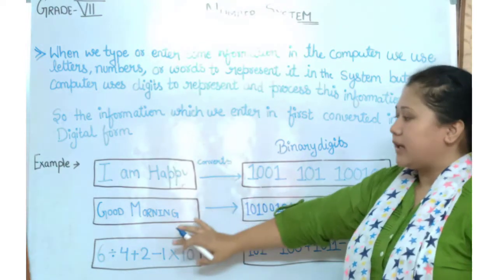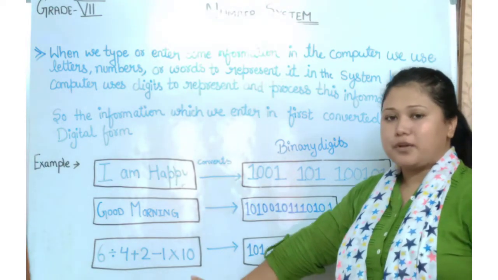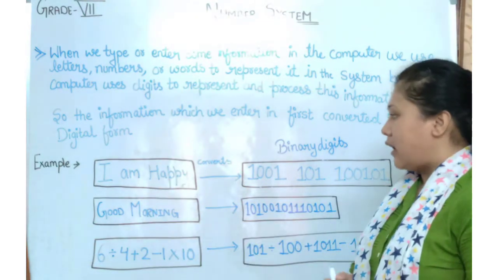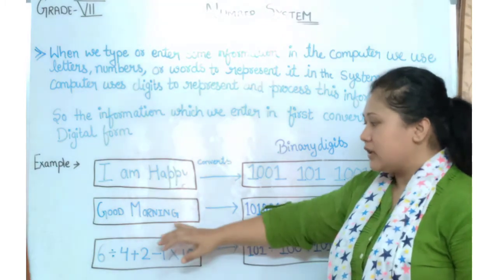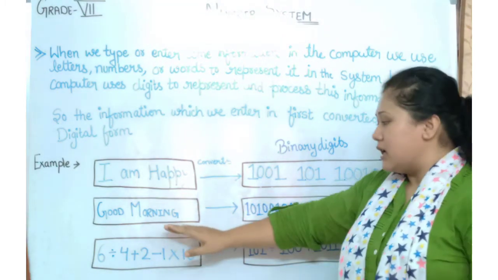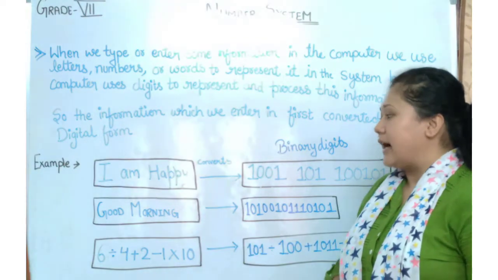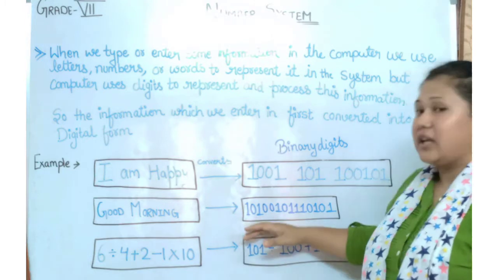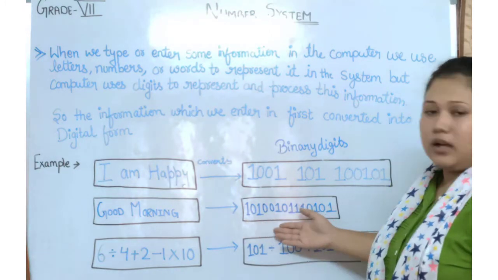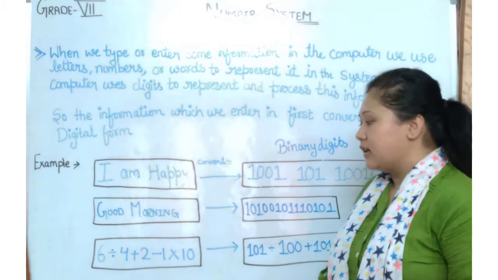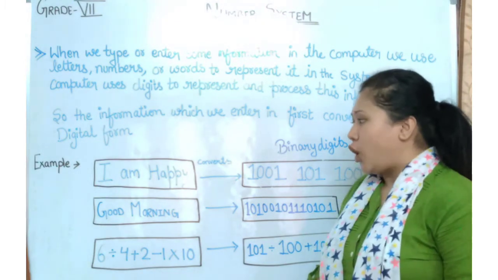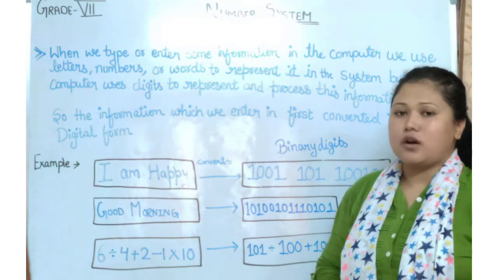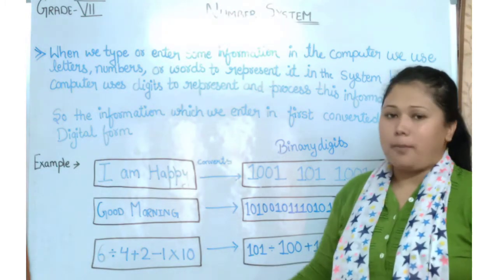Whatever instruction or data we are giving to the computer, it is a simple instruction or data. Another example: I have written in the computer "good morning". Now computer will convert that good morning into its own language, that is binary digits, the combination of 0 and 1, and it will save that in its memory. Not only with words and alphabets, computer processes information or data with arithmetical operations as well.